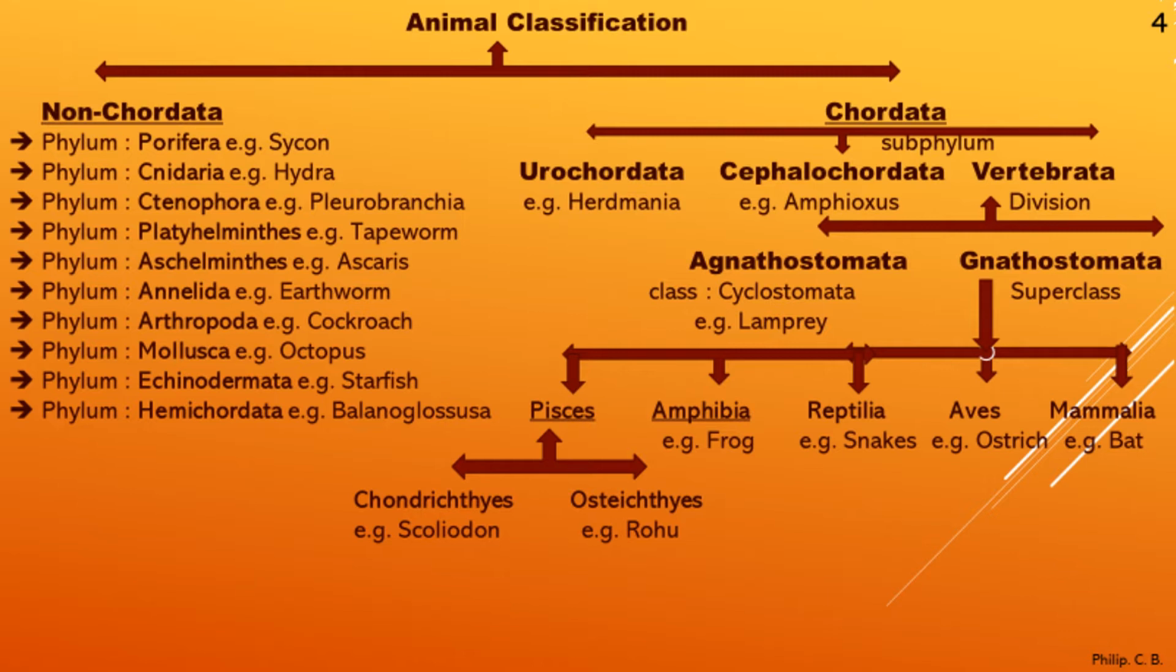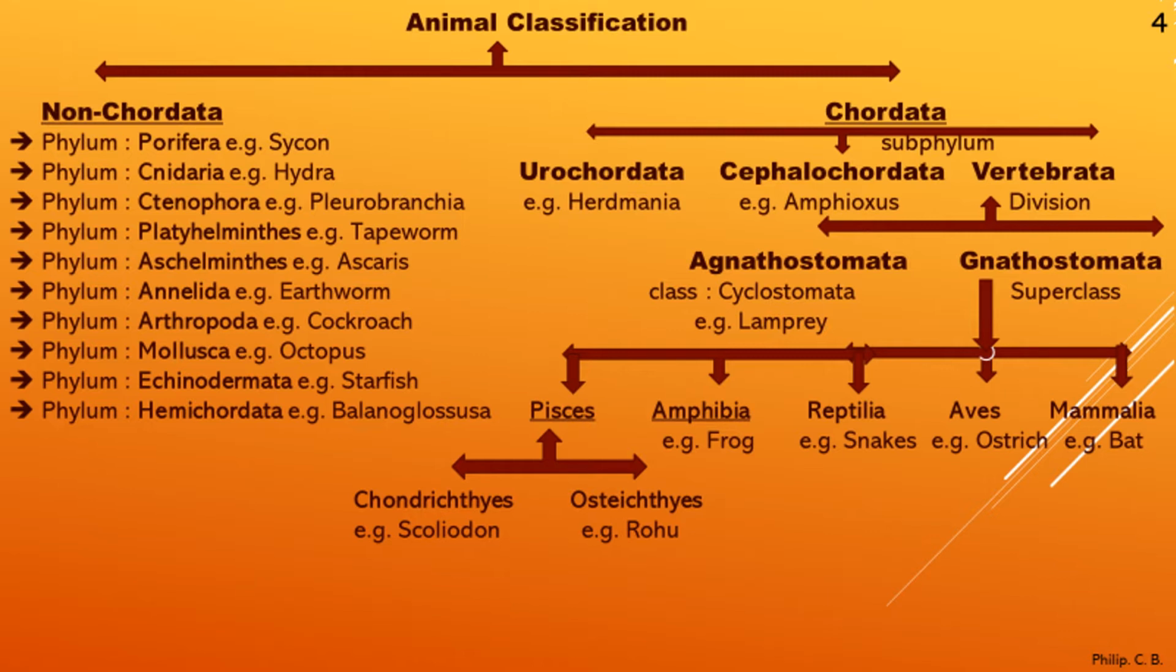Pisces is again divided into 2 classes: Chondrichthyes, example Scoliodon, or commonly called shark; and Osteichthyes, example Rohu or Labeo rohita. Amphibia, all of you know: frog, toad or salamander. As I told, we may see a few more interesting species in amphibia like Ichthyophis or Caecilian, and one more, which is axolotl larvae, which we see towards the end of the topic.